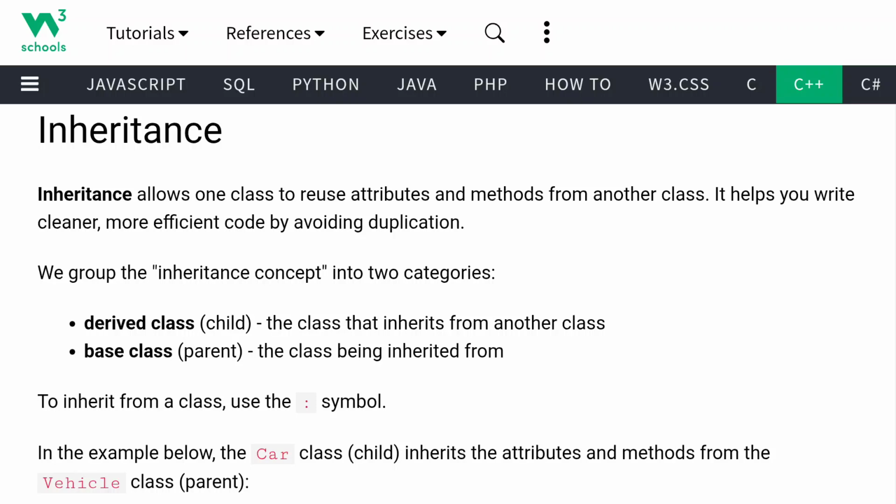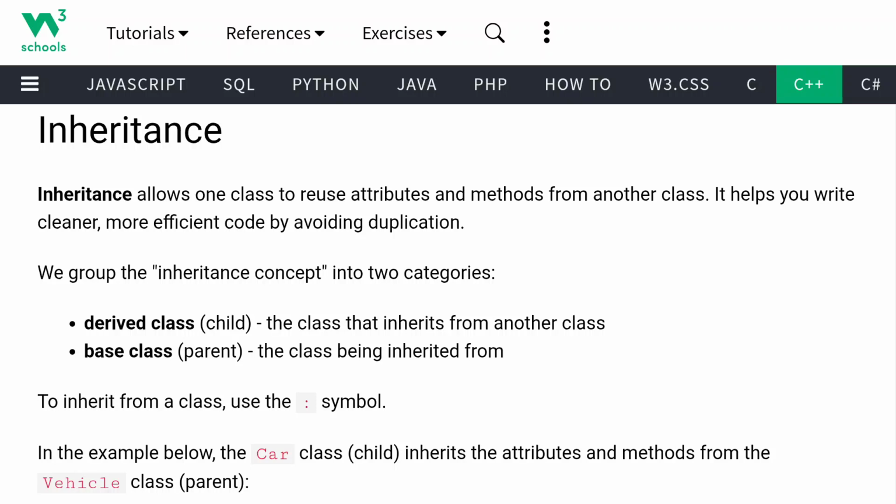These are the two categories: one is the base class and the other is the derived class. The base class represents the parent and the derived class represents the child. Here the base class, that is the parent class, is the class being inherited from, right? So in the derived class we inherit the attributes and methods from the parent class. This is the main concept.